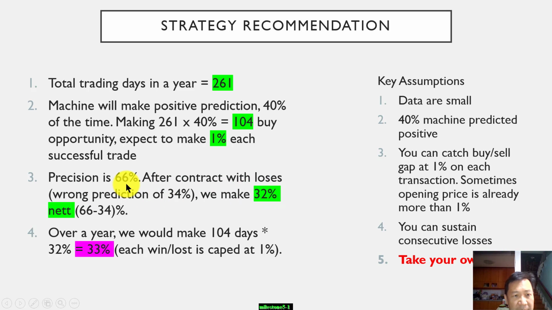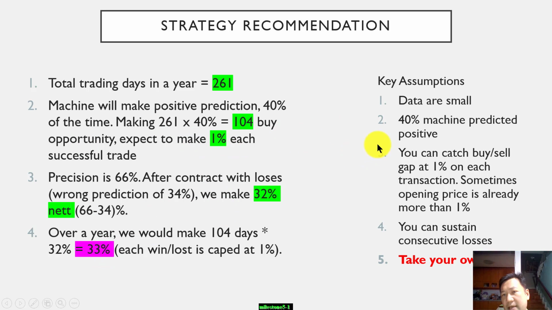It's 66% minus the wrong prediction 34%. We get 32% net. So over a year of 104 buying days, positive prediction days, we can make a net profit of 33%. So that's how the formula works.